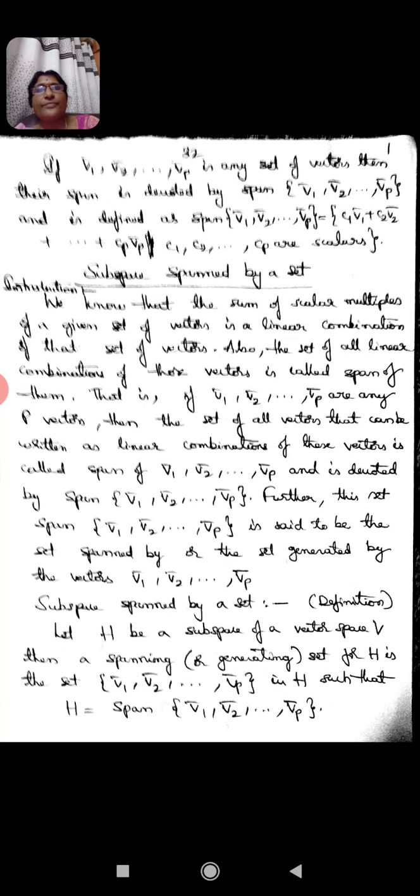So this is the definition of span, and we should remember that this set span of v1, v2, so on vp is said to be either spanned by those vectors or generated by those vectors v1, v2, so on vp.